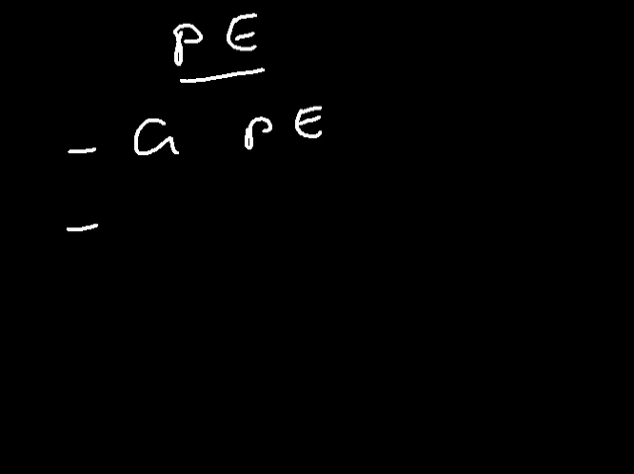So let's see something called the potential energy. What is the potential energy? Potential energy is the form of energy that is more associated with the position or the location of the object. And we have two types of potential energy. We have what you call gravitational potential energy, and you also have what you call elastic potential energy.